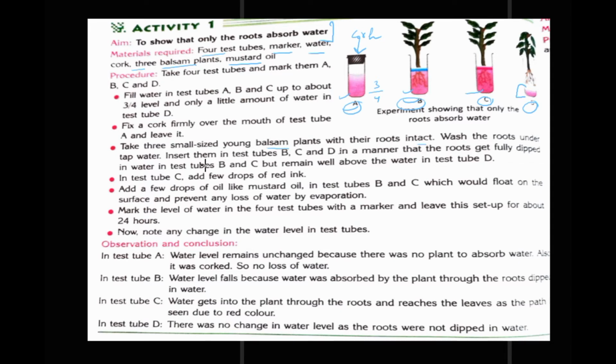Wash the roots under tap water, then insert them in tubes B, C and D. Here are 3 balsam plants. Roots are washed in a manner that the roots get fully dipped in water. Here these are fully dipped in water in test tubes B and C, but not dipped in test tube D. In test tube C, add a few drops of red ink. Here red ink will be added.